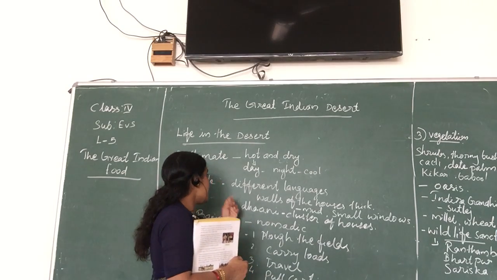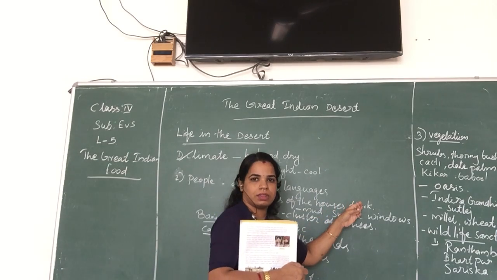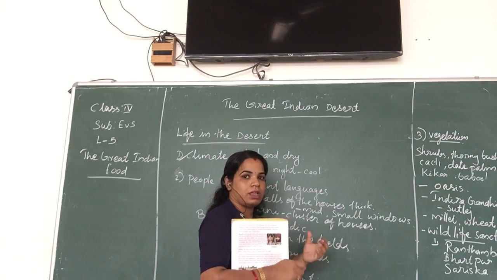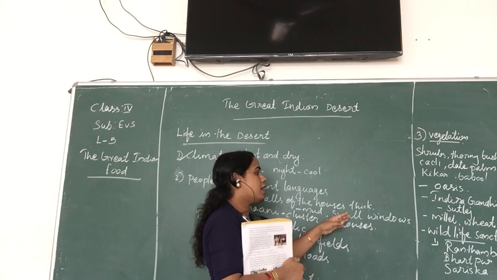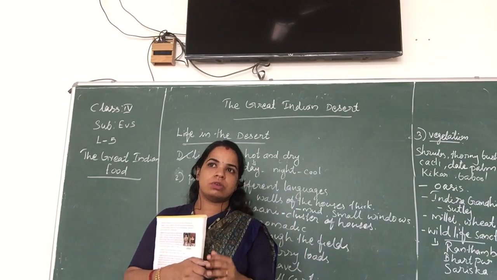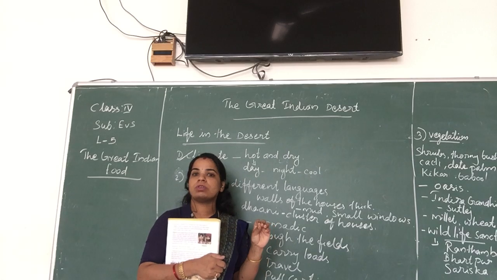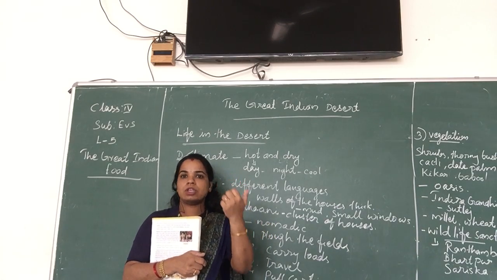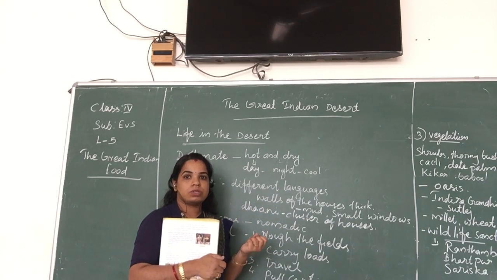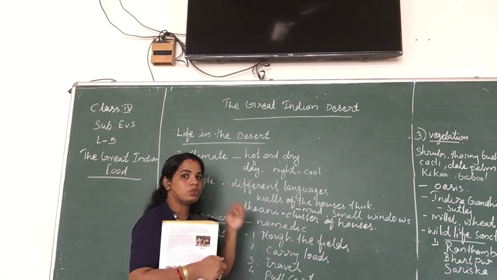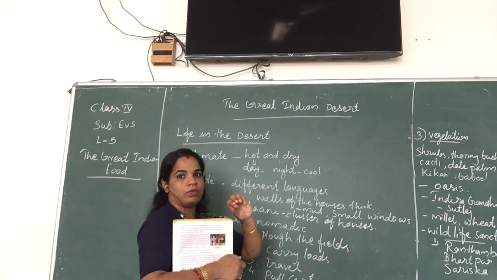What is the feature of their houses? The walls of the houses are very thick. They use mud and make thick-walled houses. They do not make long or big windows. The windows are very small, because otherwise they can't suffer that much heat. To protect against the sunlight entering the home, they make very small windows.